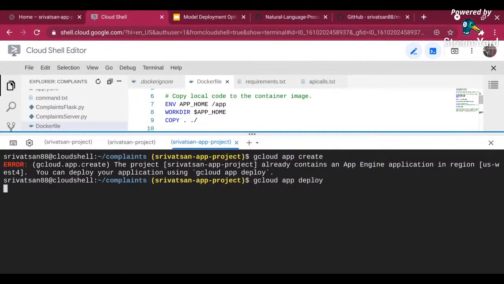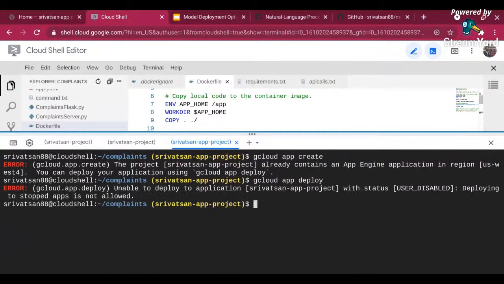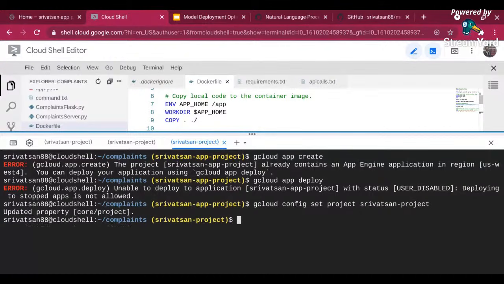Okay, it's going to start from the beginning. It's telling me unable to deploy, status user disabled. Okay, so I'm not able to deploy in this project. What I'm going to do is go back to my original project, the Srivatsan project, and try deploying it. Maybe I didn't give sufficient permission to this project when I created it.